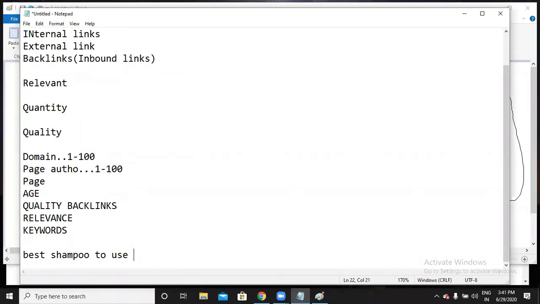Yes, Google will think that this person is voting for that person for the keyword best shampoo to use. So maybe that person is famous for best shampoo, right? So if everyone goes and gives you a backlink for this keyword, is that good? Do you want to show up the website for this keyword? No. So first of all you have to decide what your particular keyword is, what your relevant keyword is.